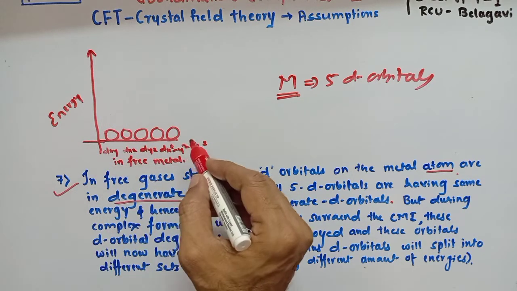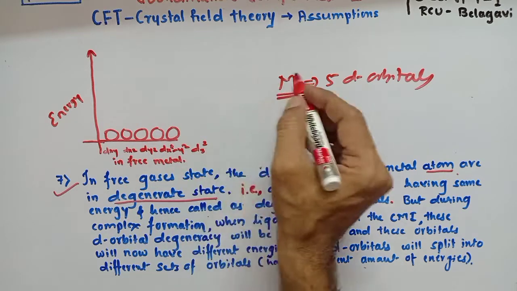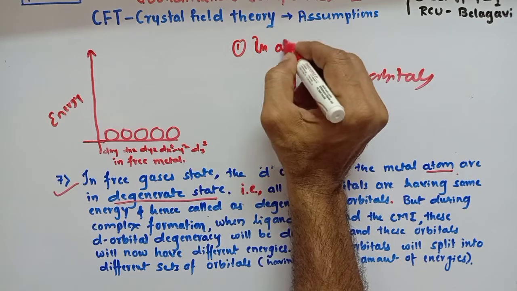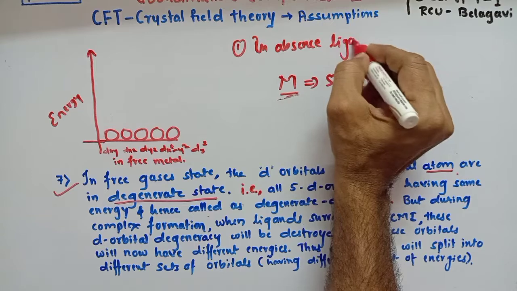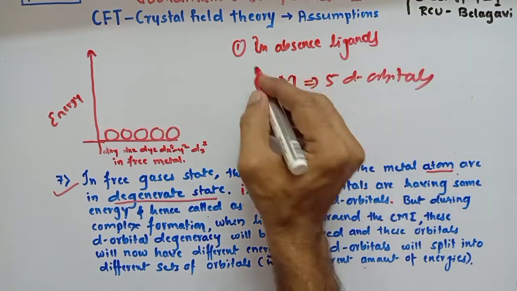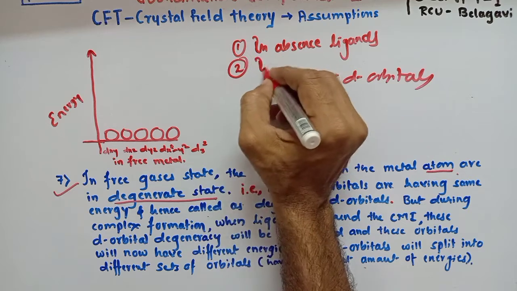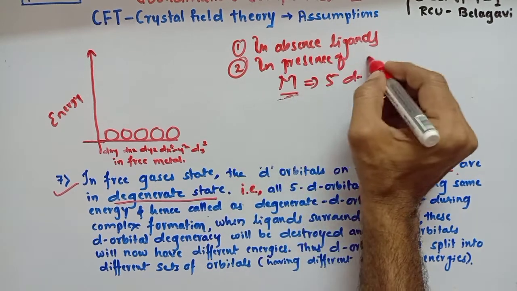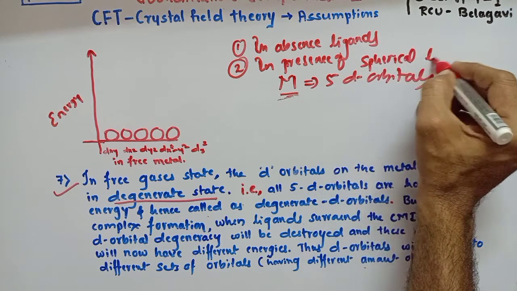This degeneracy will remain as it is only in 2 conditions. First condition is in absence of ligands, that is before complex formation, and in presence of a spherical ligand field.